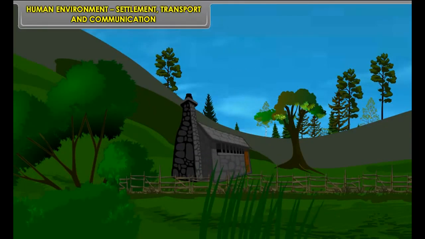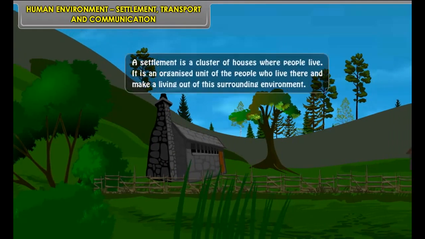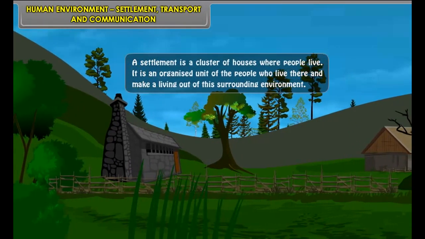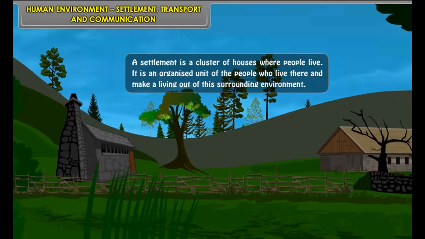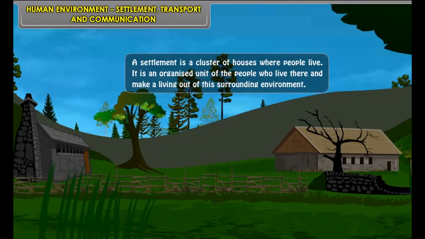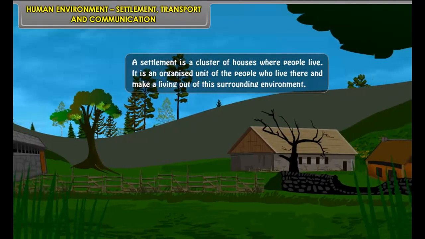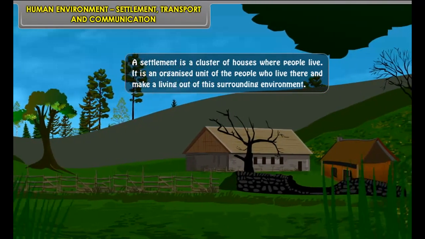Human environment, settlement, transport and communication. A settlement is a cluster of houses where people live. It is an organized unit of the people who live there and make a living out of this surrounding environment.